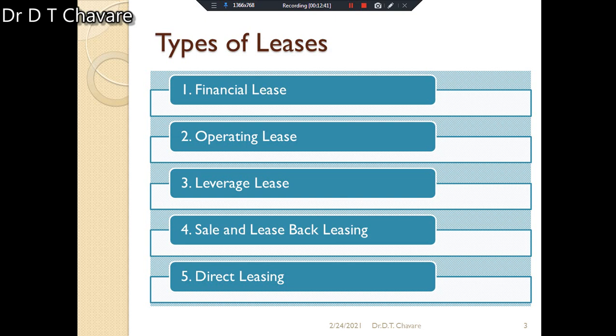What are the types of leases I have given here? First type is financial lease. Second, operating lease. Third, leverage lease. Fourth, sale or leaseback lease. And last, direct leasing. These are the five different types of leasing.